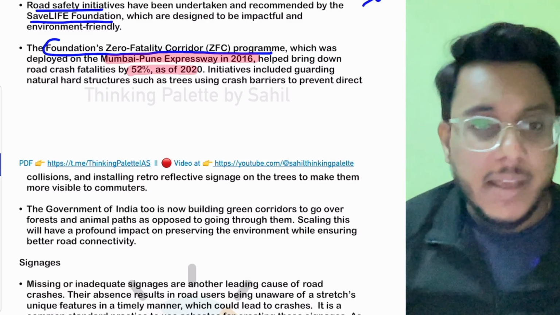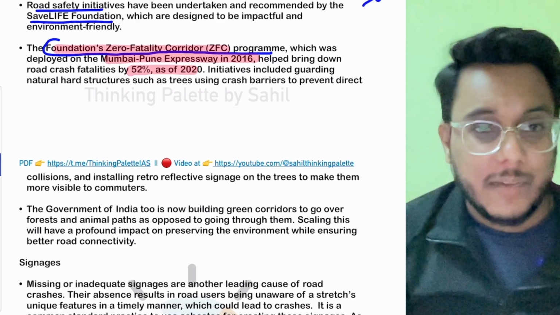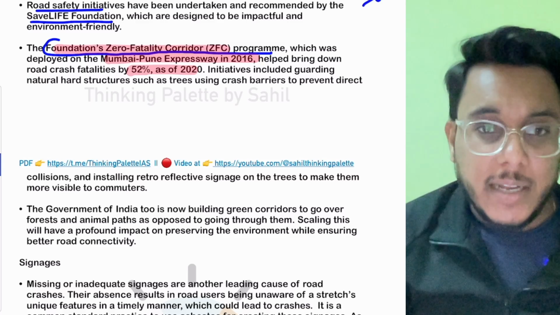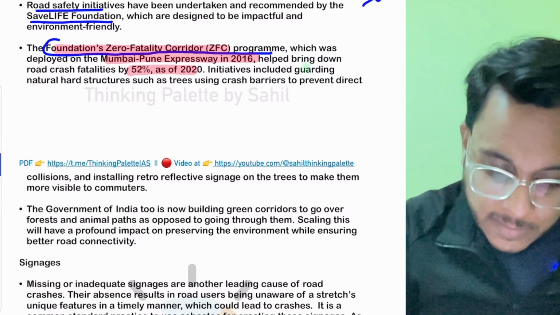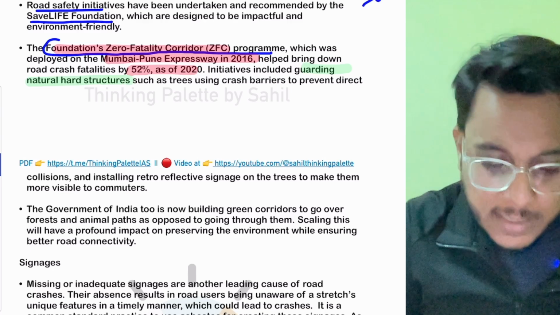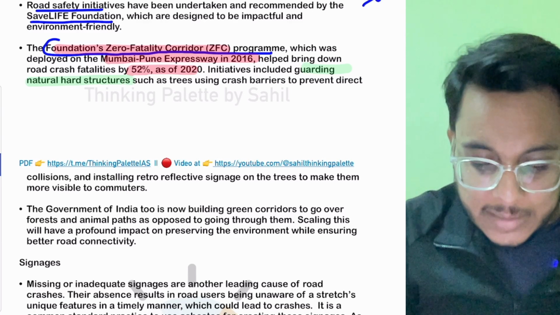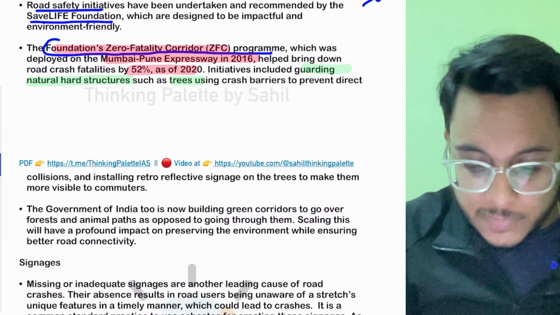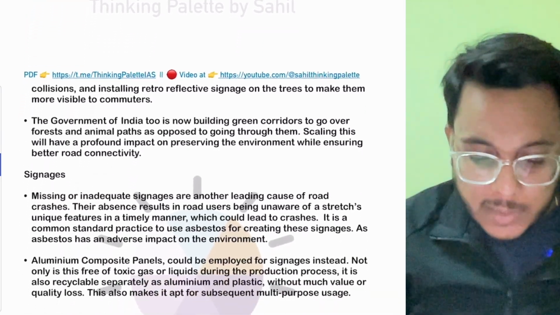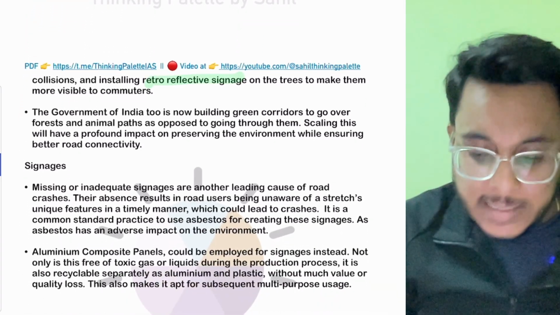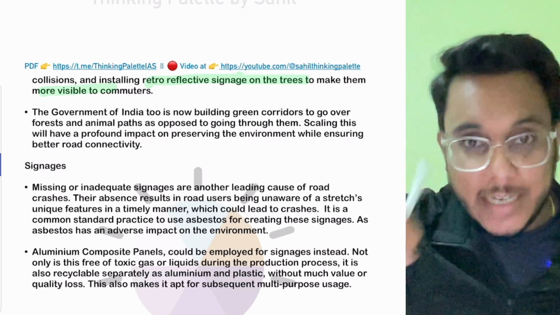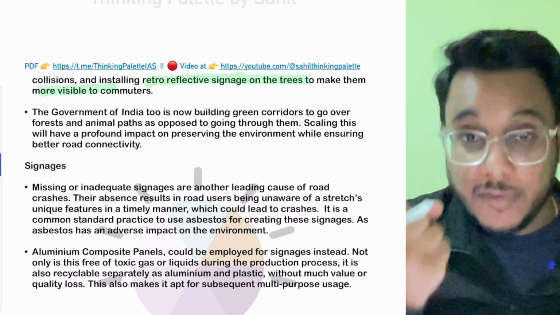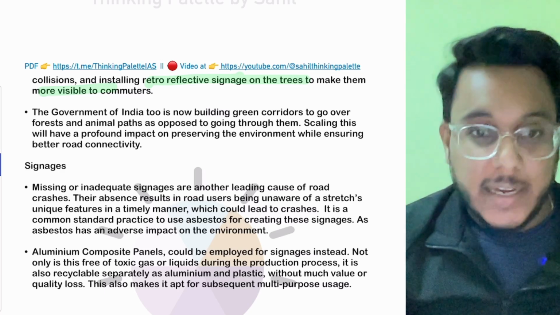Now what they have done in the Zero Fatality Corridor is deploy initiatives in which they are guarding the hard structures and deploying trees. Retro reflective signages are being used on the trees to make them more visible, and the trees are being guarded so that direct collisions don't lead to fatalities.